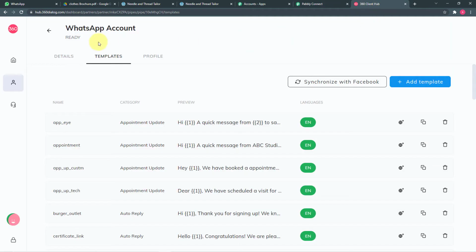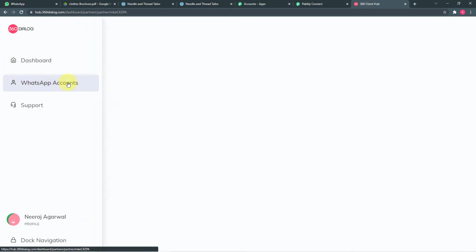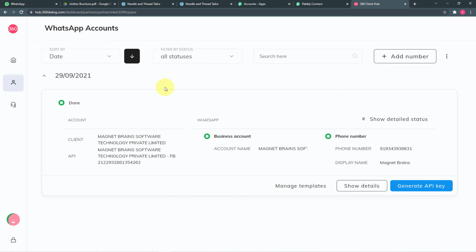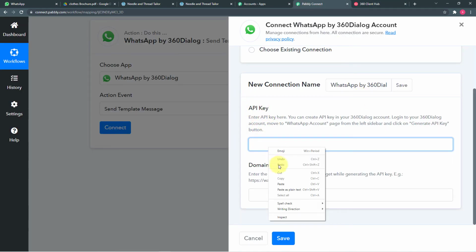So this is my 360 dialog account. You can also set up your own 360 dialog account, and to do that, I suggest you use the link that I have pasted in the description, so that you can avail the services of 360 dialog at very affordable prices, right? So here I'm going to click on this WhatsApp accounts page. Okay, so you can see here this button, the generate API key button. By clicking on this generate API key button, you can generate your own key, then copy that key and paste it here in this API key field, right?